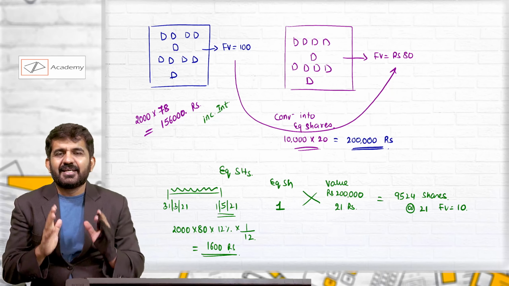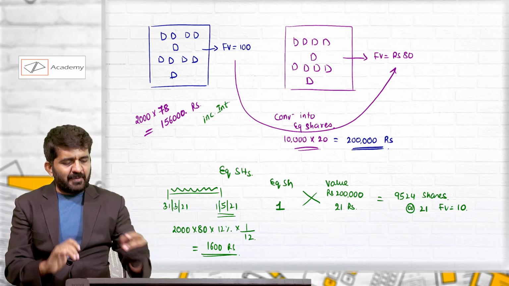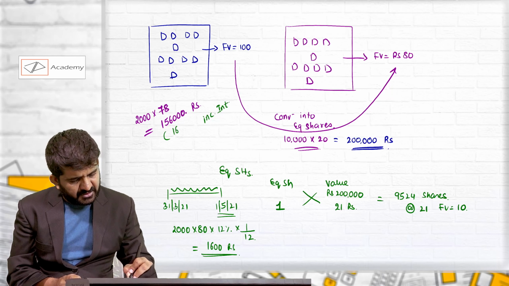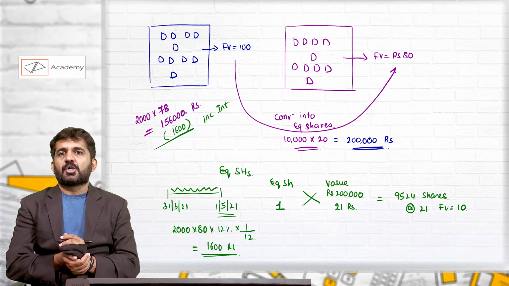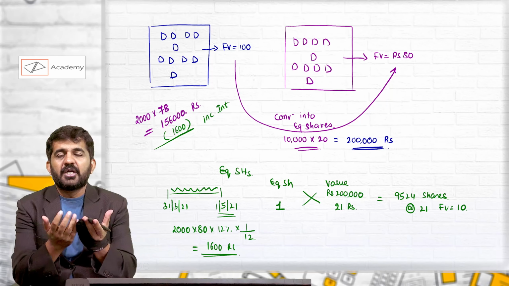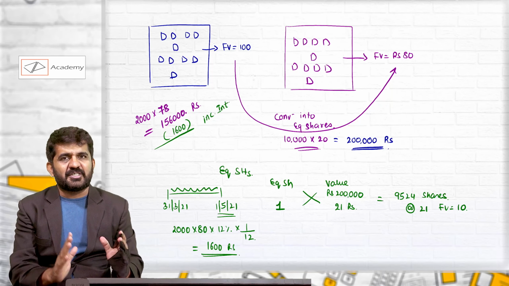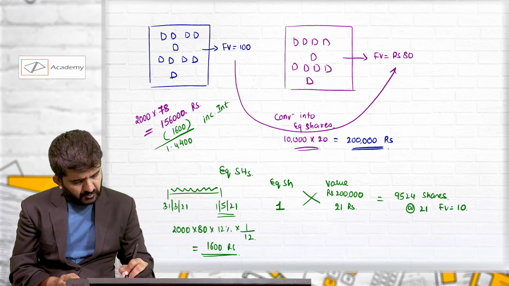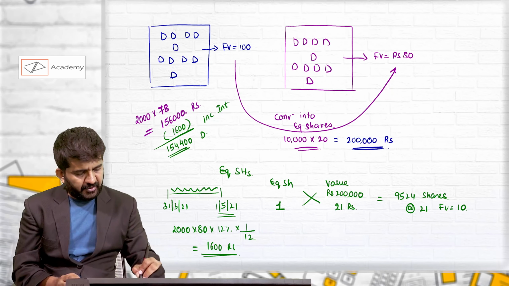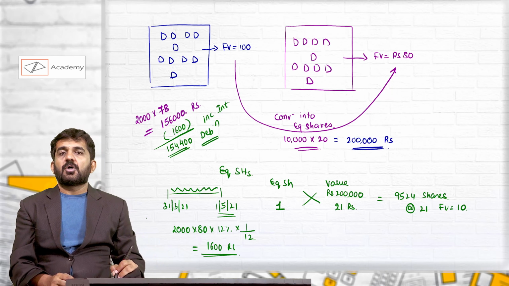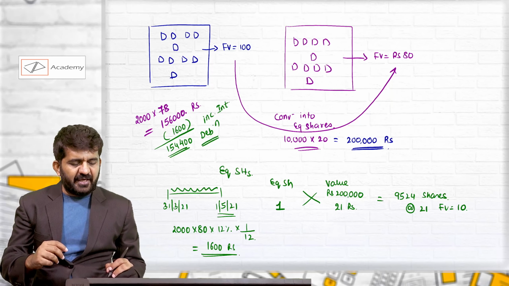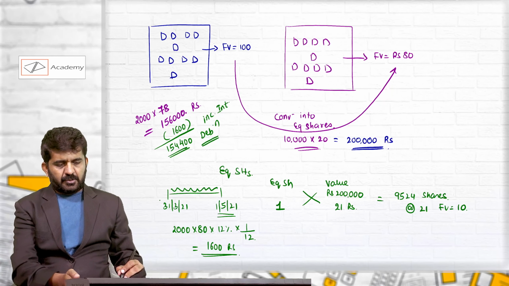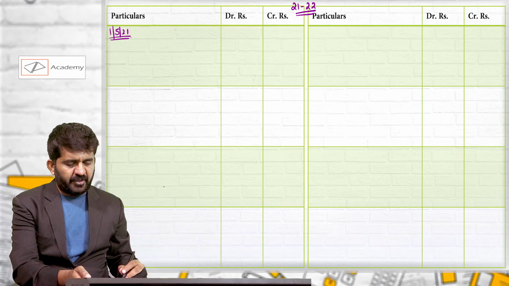This interest, he is saying you purchased my debenture at the rate of rupees 78, in which I have considered this 1,600 rupees. So I will not charge just this extra. It is cum interest. You can go to investment chapter and learn this. Remaining will be 1,54,400. We will pay him for debentures, our own debentures, and we will pay him 1,600 rupees for interest. Totally, we will be paying him 1,56,000 rupees. So let us pass the journal entry for investment in own debentures.